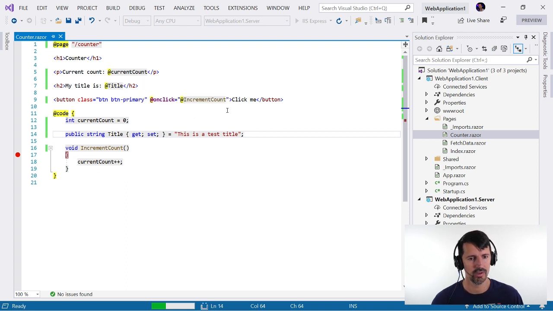So that should totally work. But see what I'm talking about? Looking at title and looking at increment count, my brain has to make this connection of, oh, increment count is a delegate or a method because the onClick is an event.